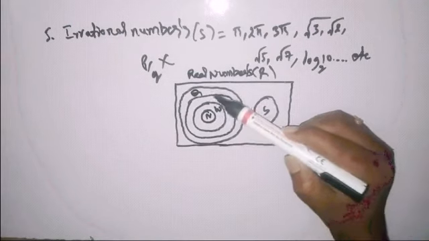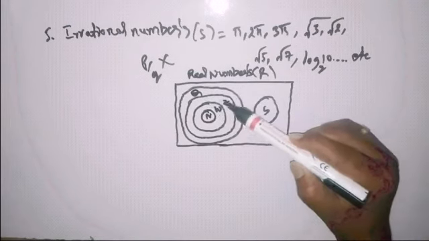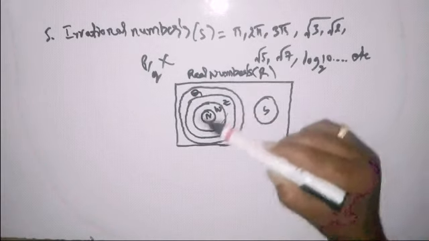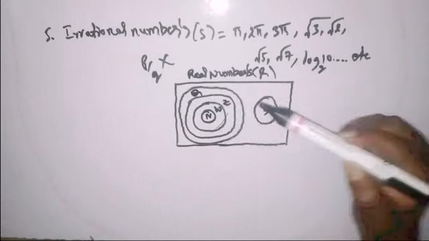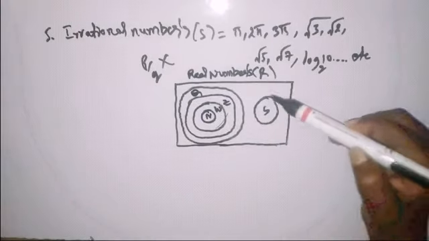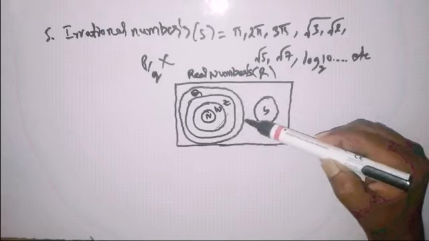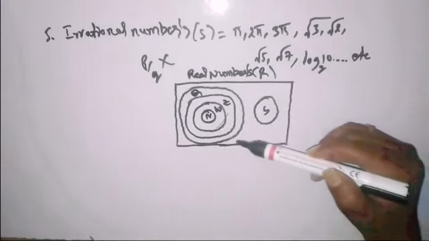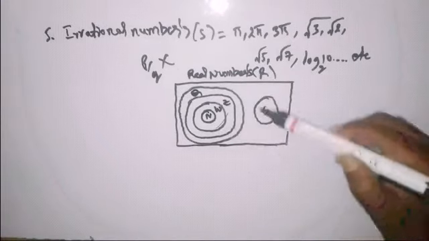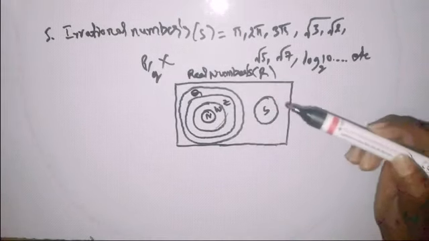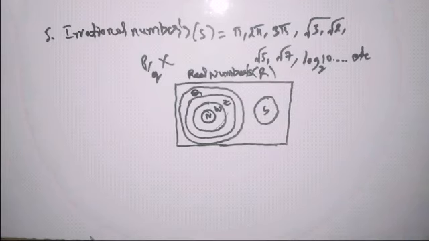So finally, rational numbers are covering all these three types, meaning in these we have all four types totally. So the collection of rational and irrational numbers means all five types are covered in this Venn diagram. So real numbers are nothing but all these five types of numbers. So there is a definition for real numbers: the collection of rational and irrational numbers is said to be real numbers.